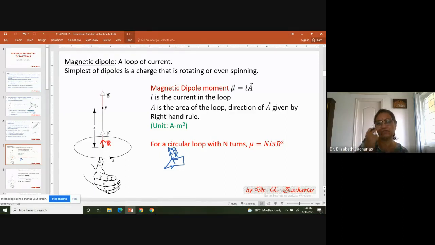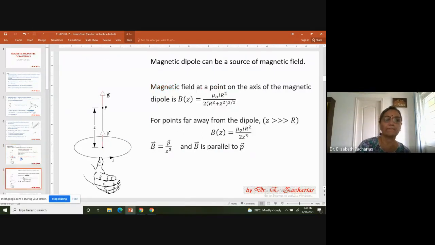But for a circular one with N number of turns, I've written it as N I into A, which is N into I into pi r square, where r is the radius of the loop. Now, just as we have seen in chapter number 29, an electric dipole moment can be a source of an electric field. Similarly here, a magnetic dipole can be a source of magnetic field.